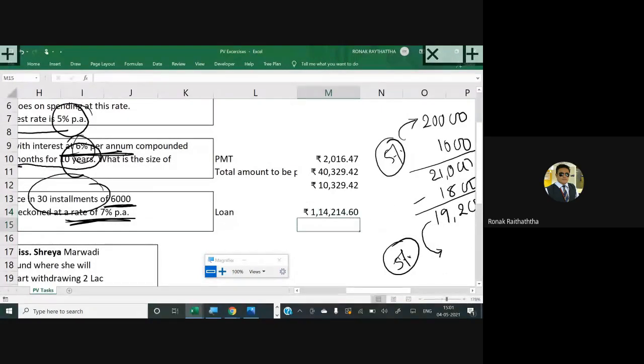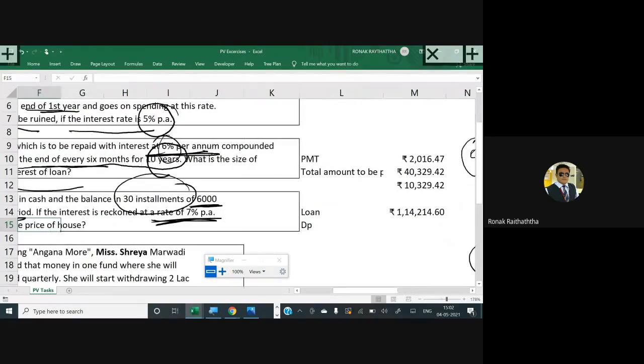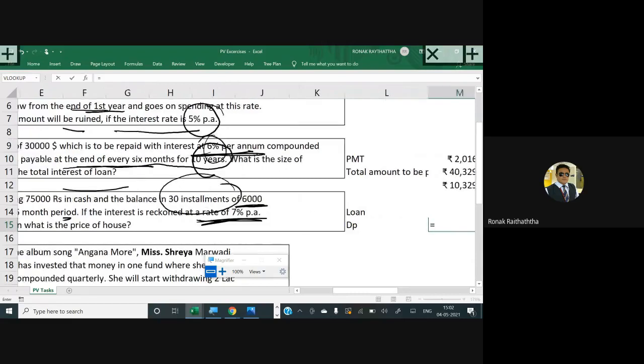He has taken a loan of 1,14,214, and he has also paid the DP, which is the down payment. Some people think DP means Instagram, Snapchat. नहीं, आधार कार्ड वाला DP की बात है इधर. Down payment, how much have we paid? 75,000.